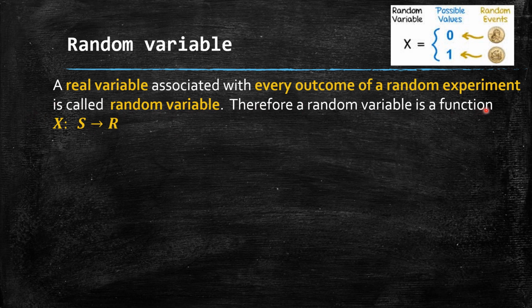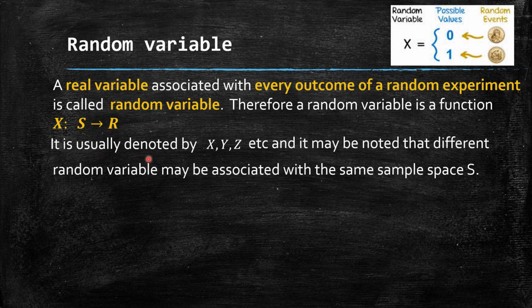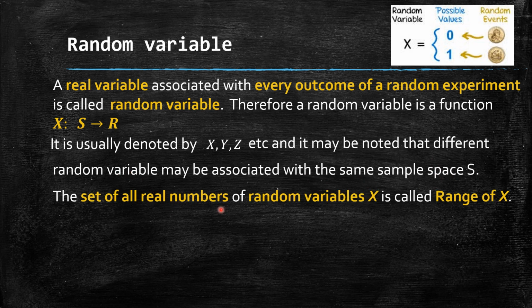Therefore, a random variable is a function or a mapping X from S to R. Every element in S is assigned a unique real number in R. It is usually denoted by uppercase letters X, Y, Z, etc. And it may be noted that different random variables may be associated with the same sample space. That means for the same sample space we can define more than one random variable. The set of all values of the random variable X is called the range of X. So the range of X here is 0, 1.